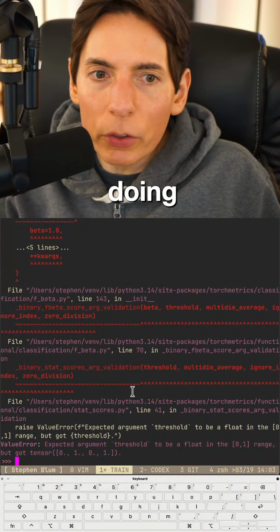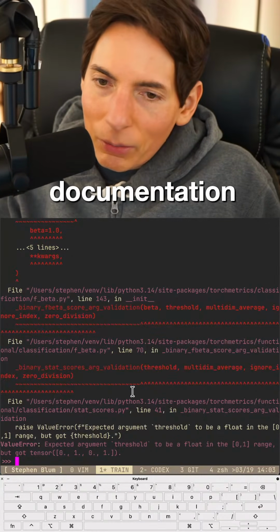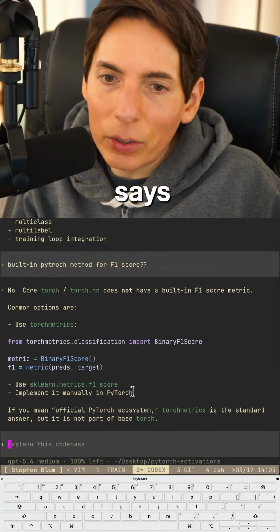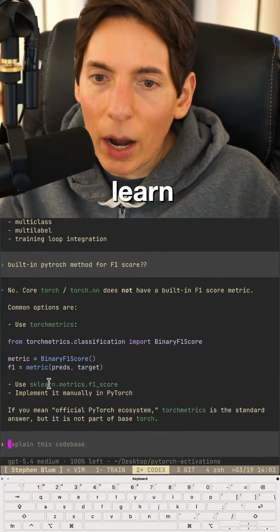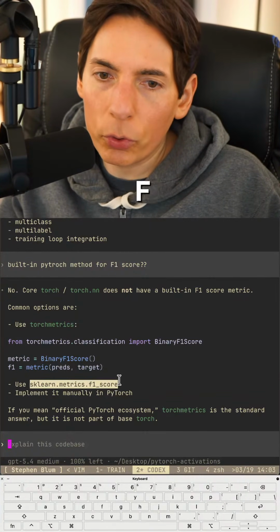We're doing what the documentation says. Well, it's not really a docs though, is it? We could also do scikit-learn, which I've done. I've used this F1 score before. It's a little bit easier to deal with.